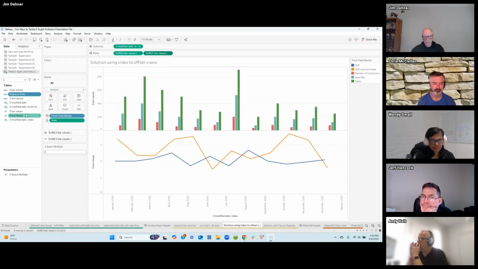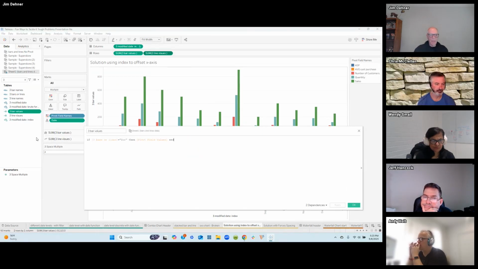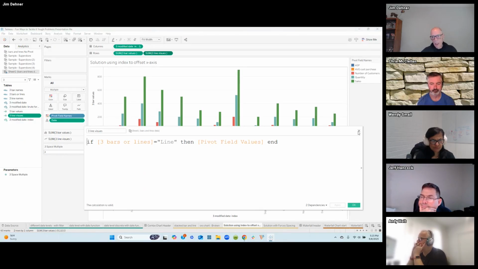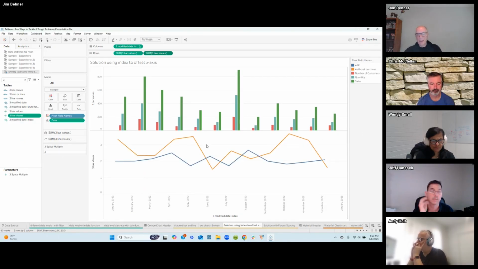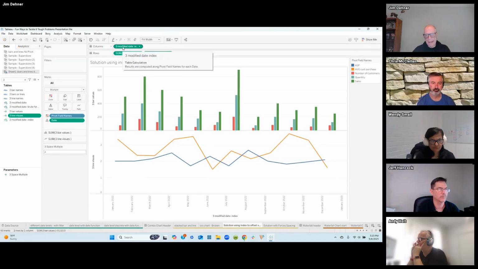Once we've done that, we can calculate our individual bar values. If that bar or line equals bar, return the values, and we can return our line values, and we can see the line values. So now we've been able to separate these things out, and we've got bar values and we've got line values. We've got to make one additional change. We've got to take this axis and we've got to break it down so that I can have a place to put each of the individual bars and a place for each point on the lines.